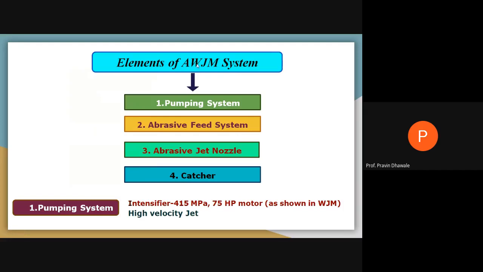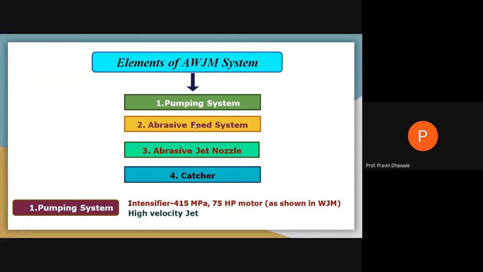What is the pumping system? It consists of an intensifier. It may increase the pressure on water to more than 415 megapascal, and it will require a motor of up to 75 HP as shown in the water jet machining process, and you are getting a high velocity of water, right, up to 900 meter per second. This will be the pumping system.